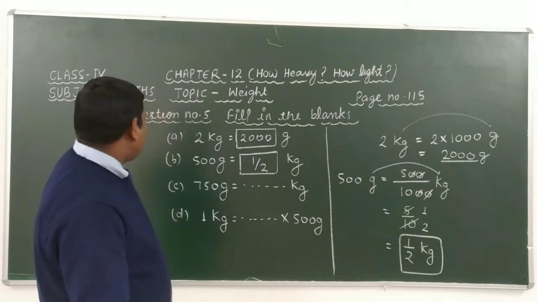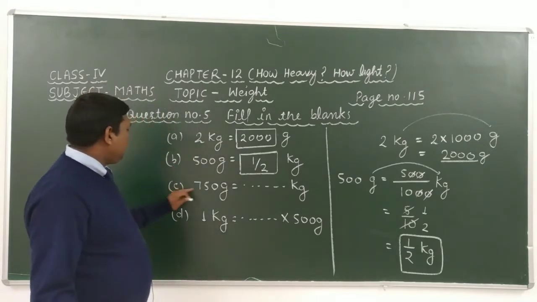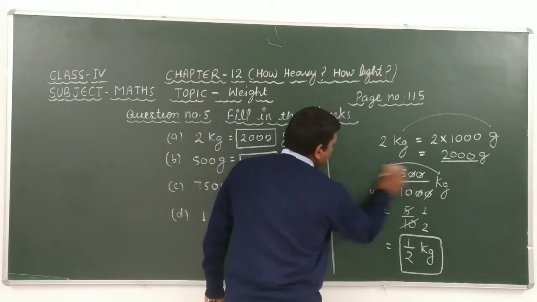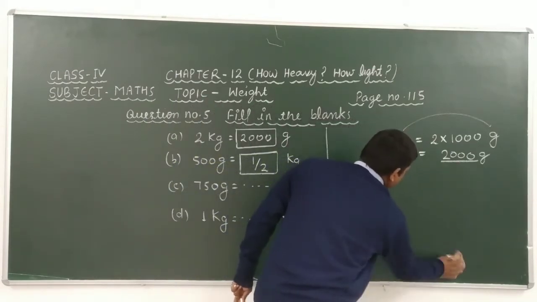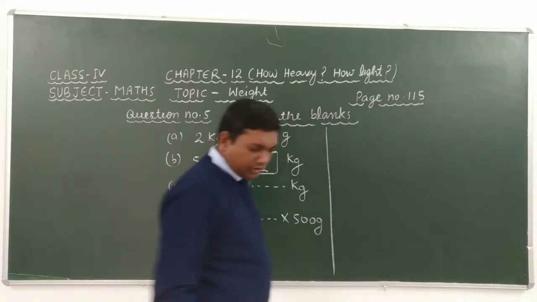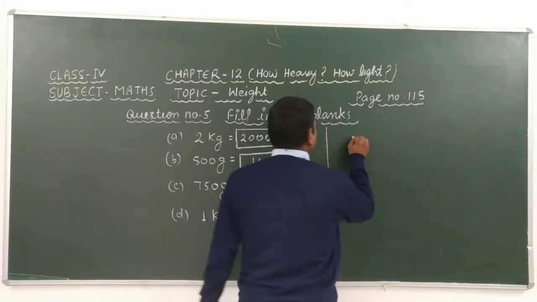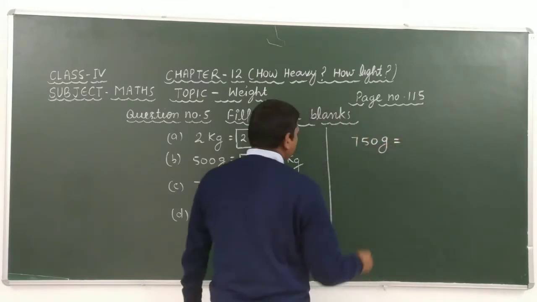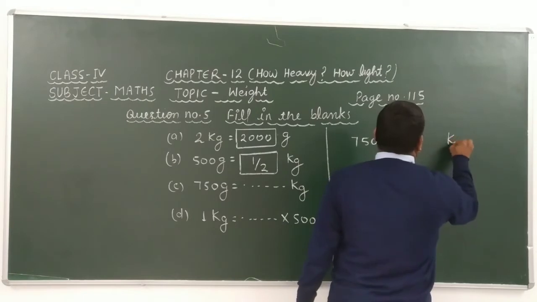Okay, in question number C, similarly we can solve question number 5 of C. Look here carefully. Here given that 750 gram is equal to how many kilogram?